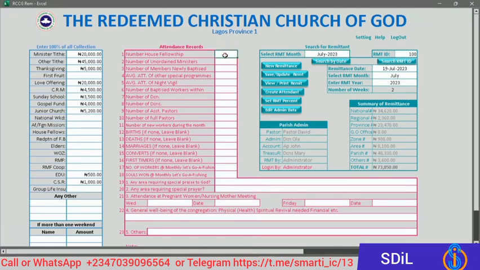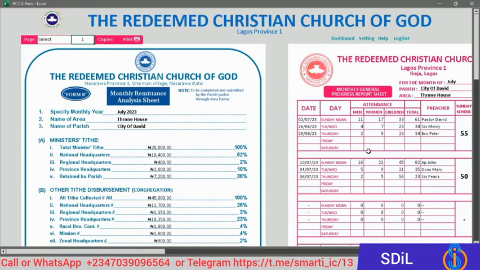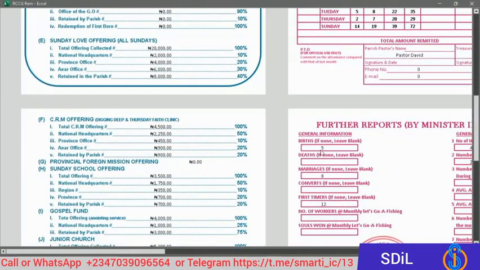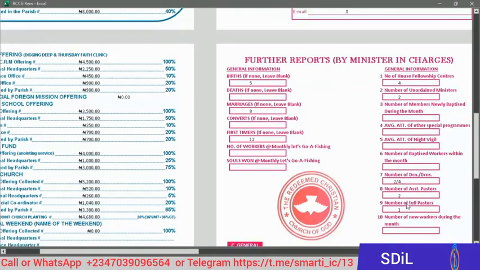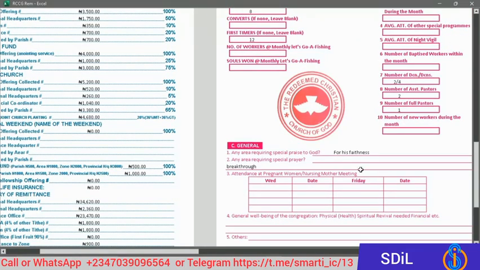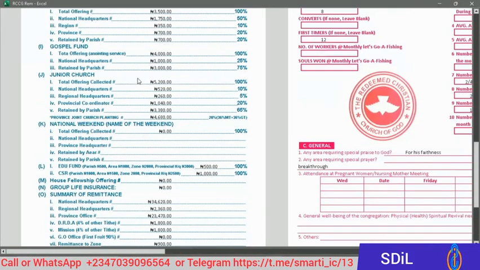Now let's enter the figures. Number of house fellowship 4. Unordained ministers, let's say we have this, and you can update. Once you update it, go back to view. You can see the information down here. The number of beds and all of those things are all down here. Number of deacons and deaconesses are here. Then the prayer requests, you can see all the information is here. Other information, pastor and deacon and all of those admin information are here. Another good thing about this software is that